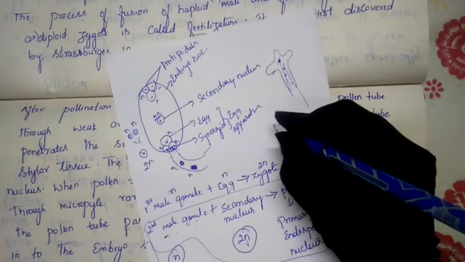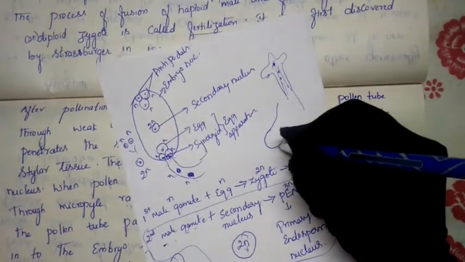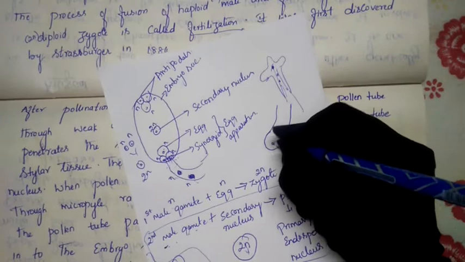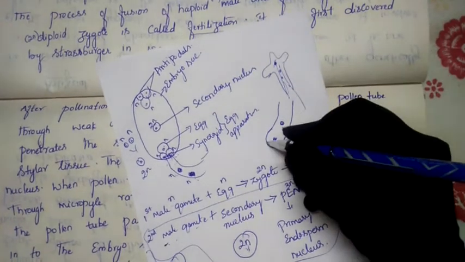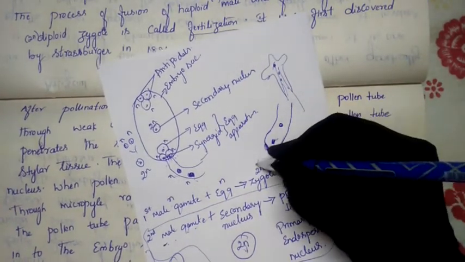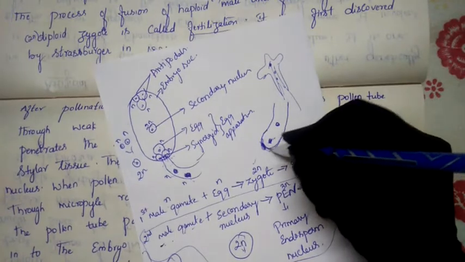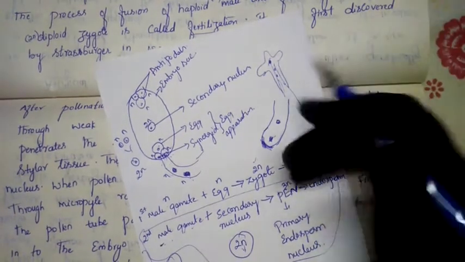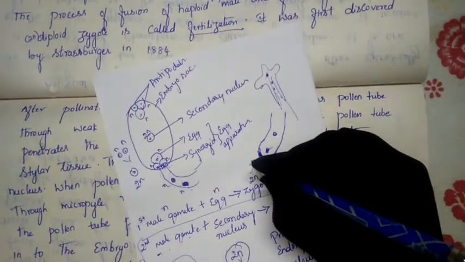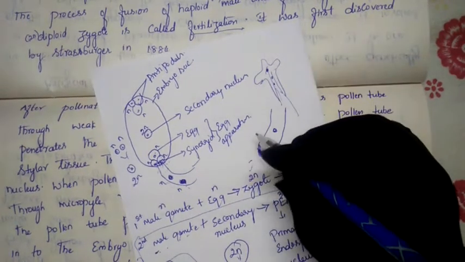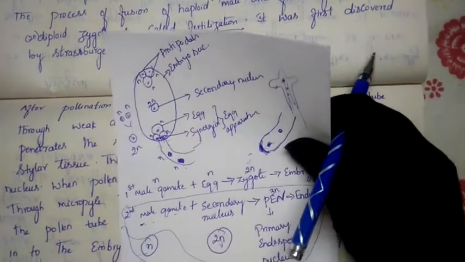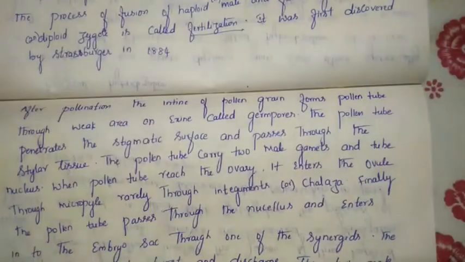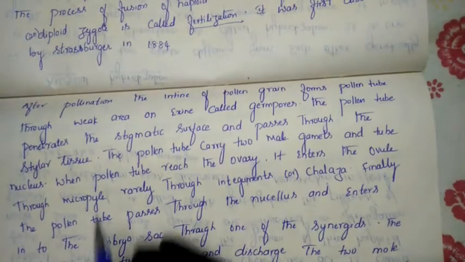Finally the pollen tube will burst. The pollen tube will be in a closed condition like this, and it contains the two male gametes. It will burst and discharge these gametes here. So this pollen tube breaks and discharges the gametes here. And finally the fusion takes place, and that process only we are calling double fertilization.